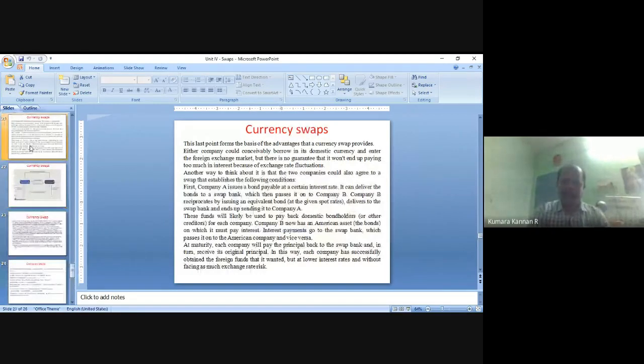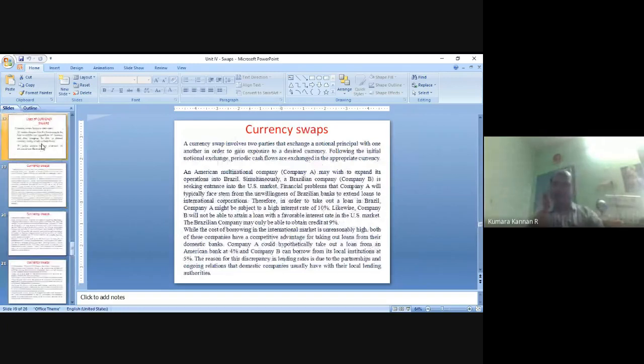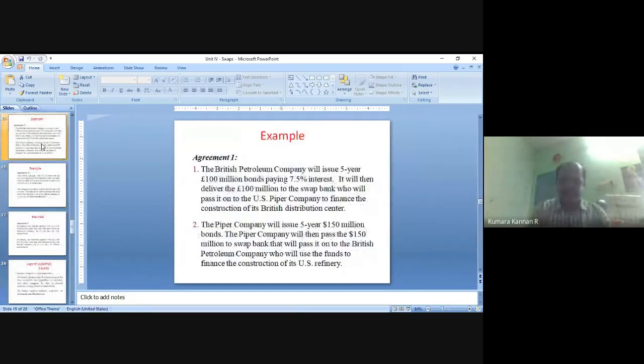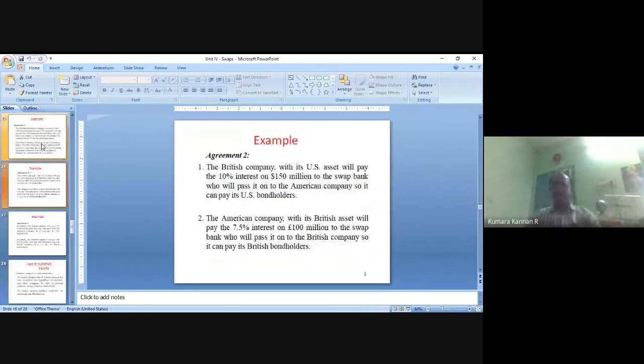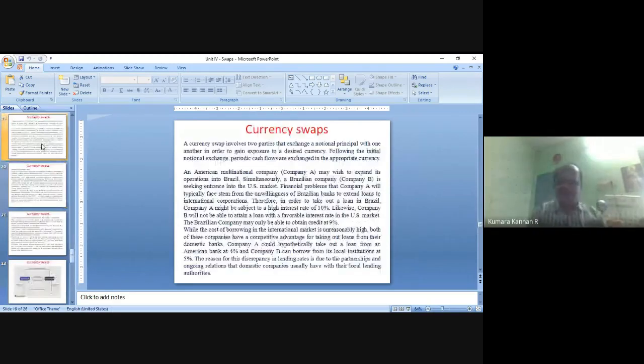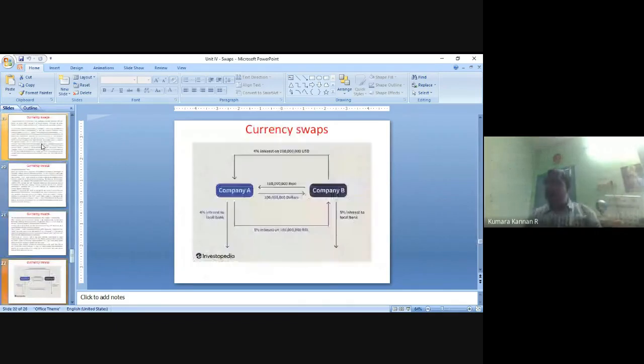So going back to our earlier example, we'll see the latest example, right? American company, this is very simple. The American company needs 160 million Brazilian real to invest in the business in Brazil. They are going to start that. They are going to expand in Brazil, right? Further, they need 160 million Brazilian real, right? The Brazilian company wants to expand their business in America. They need 100 million American dollar, right?